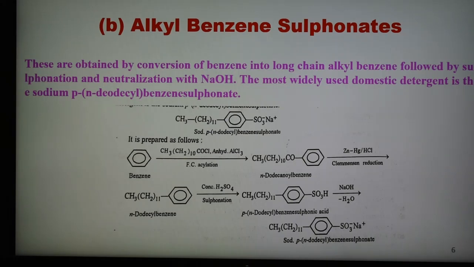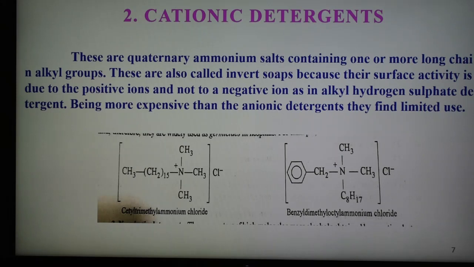This is the first type of synthetic detergent, and the second type is the cationic detergent. These are quaternary ammonium salts, that is chloride, bromide, acetate, etc., containing one or more long chain alkyl groups.